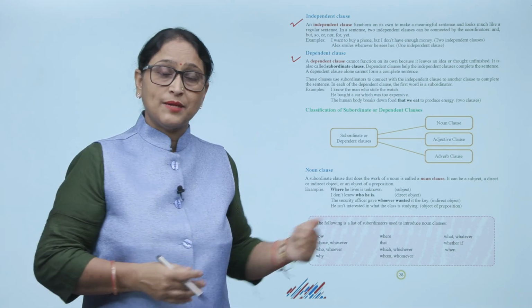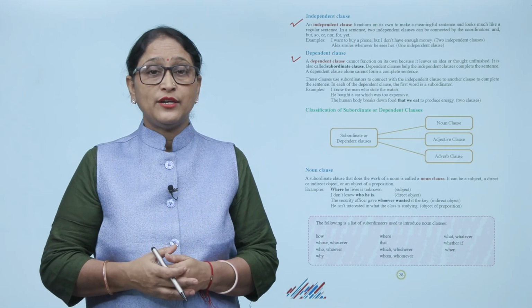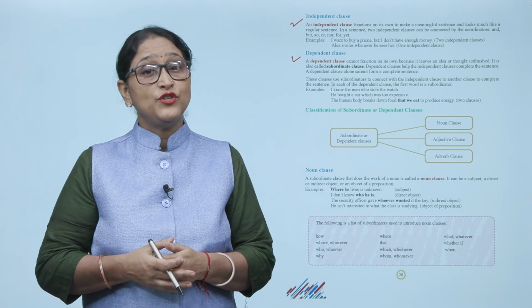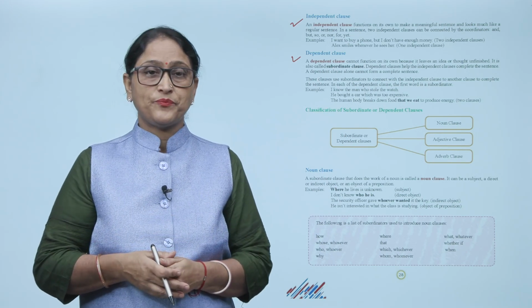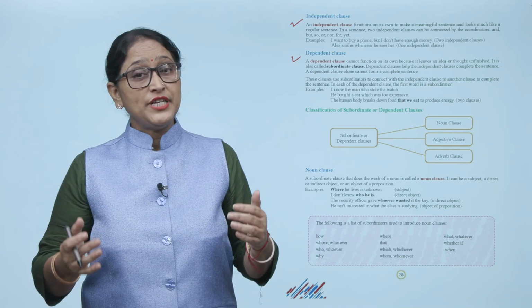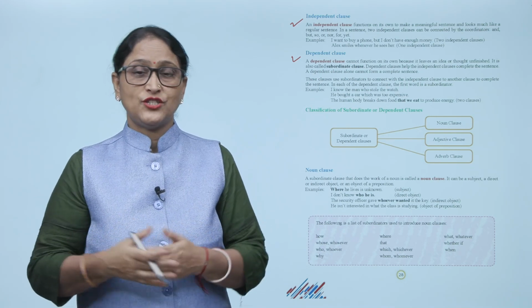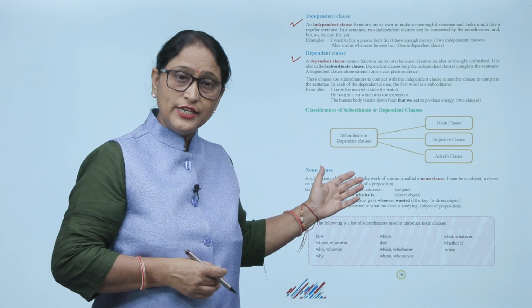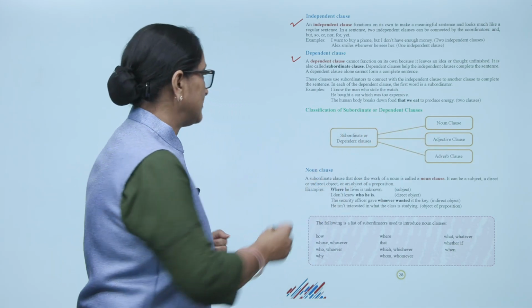Subordinator. Examples: I know the man who stole the watch. He bought a car which was too expensive. The human body breaks down food that we eat to produce energy. Now, two clauses. Now, classification of subordinate or dependent clause.